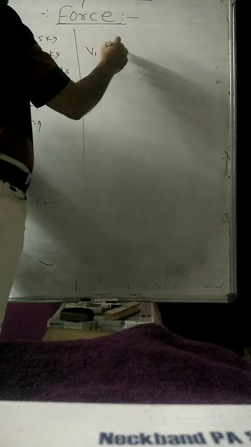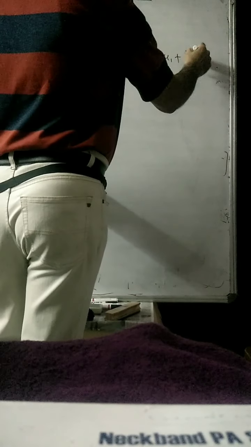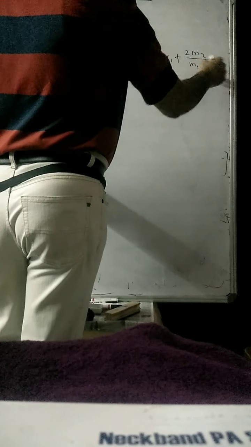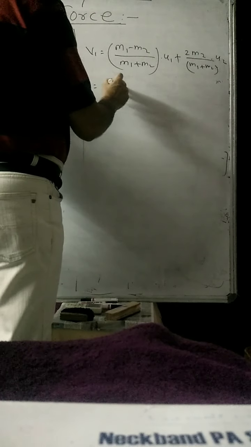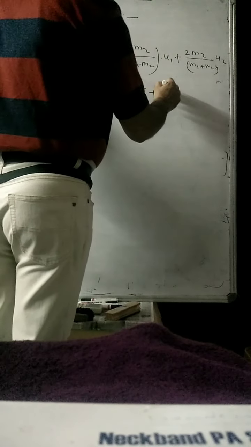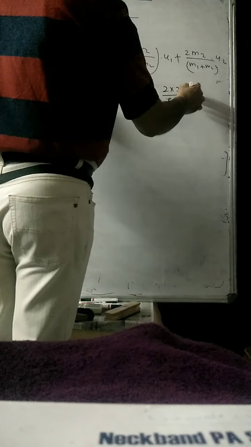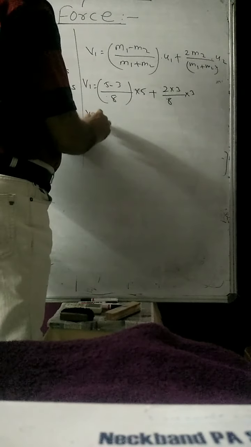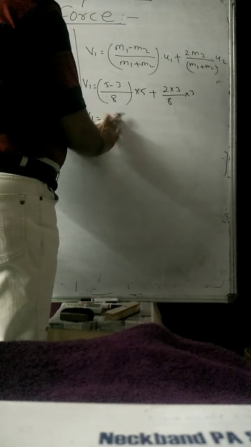Now who can tell me the formula for v1? v1 is equal to (m1 minus m2) upon (m1 plus m2) into u1 plus 2 times m2 upon (m1 plus m2) into u2. Now put in the values. m1 is 5, m2 is 3, 5 plus 3 is 8, into u1, which is 5, plus 2 into m2, which is 3, upon 5 plus 3, 8, into u2, which is 3. So v1 is equal to 5 minus 3, 2, 2 by 8 means 1 by 4, into 5 means 5 by 4.